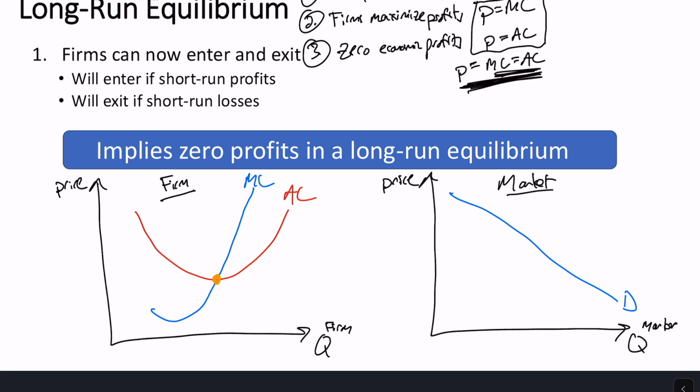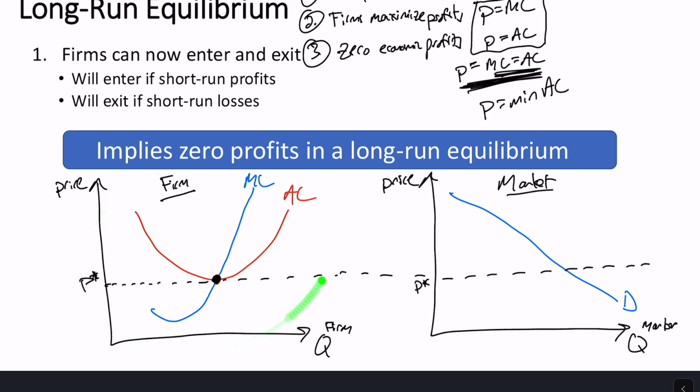So our long-run equilibriums will always occur where price equals minimum average cost, that lowest point there on that red average cost curve. Great, so that has to be our long-run equilibrium. And so we can set up now, we need our market price to be P star for our long-run equilibrium, because we need price to go through average cost and marginal cost. We can come over here, get our P star.